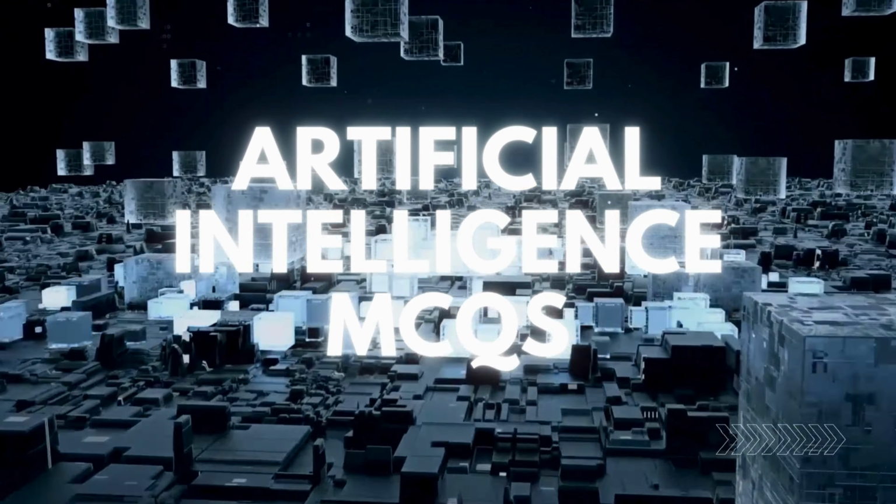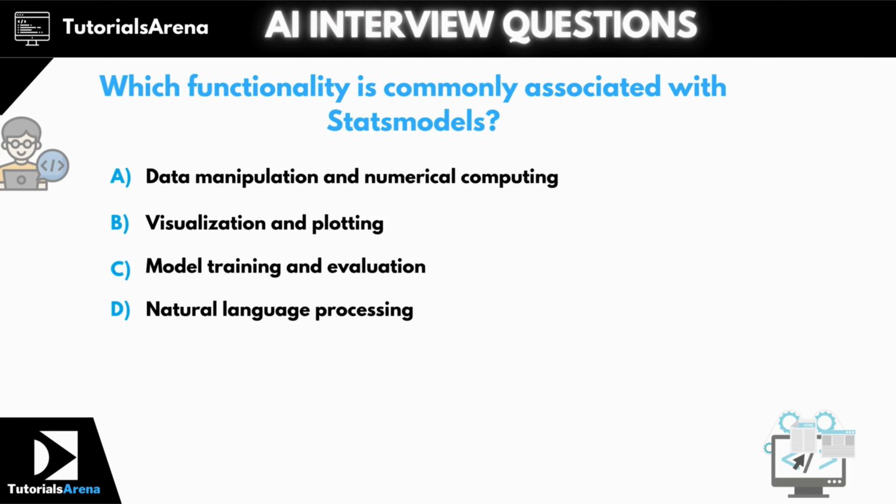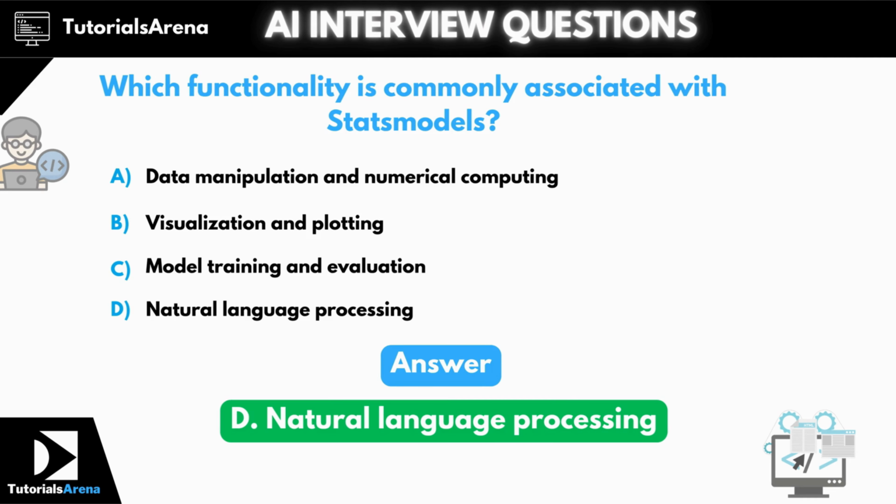So let's get started. Question 1. What task can be performed using NumPy? The correct answer is option B, statistical analysis. Question 2. Which functionality is commonly associated with statsmodels? The correct answer is option D, natural language processing.